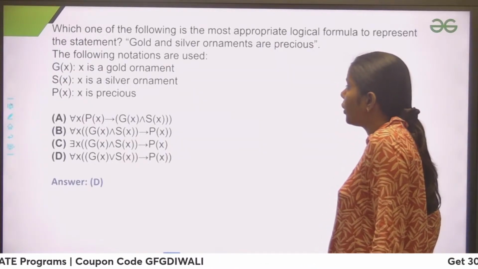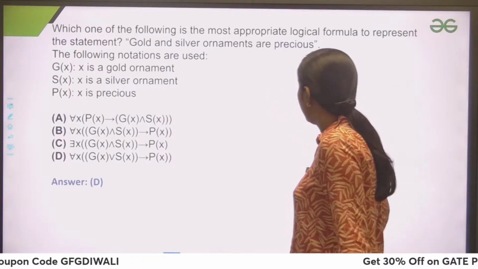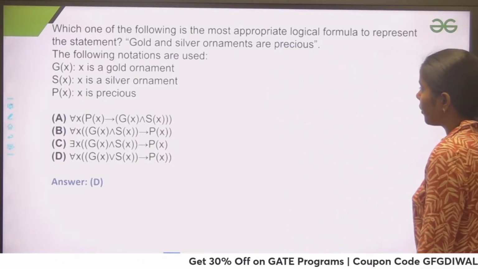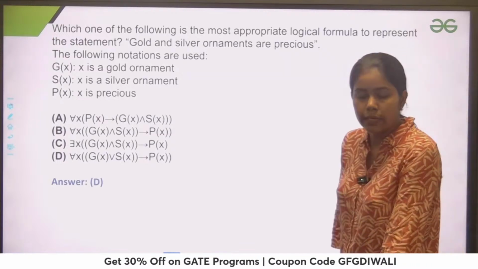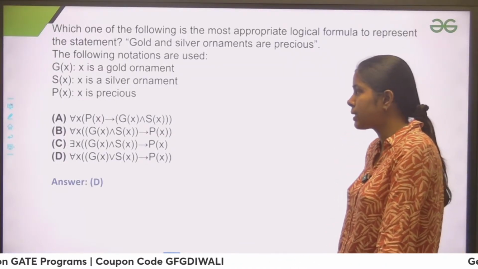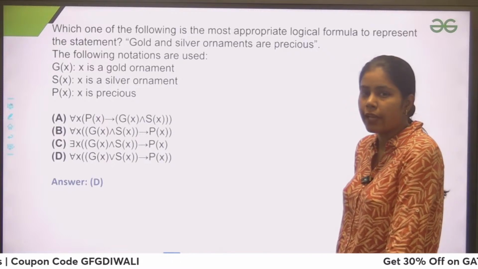Which one of the following is the most appropriate logical formula to represent the statement: gold and silver ornaments are precious. They are taking a representation Gx for x is a gold ornament, Sx for x is a silver ornament, and Px for x is precious.